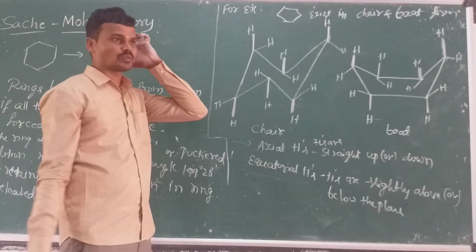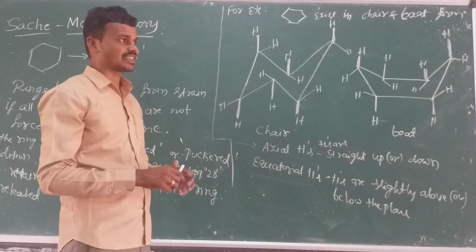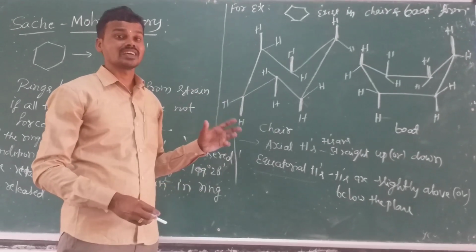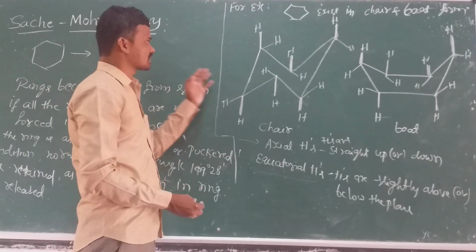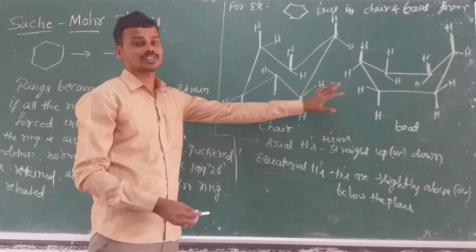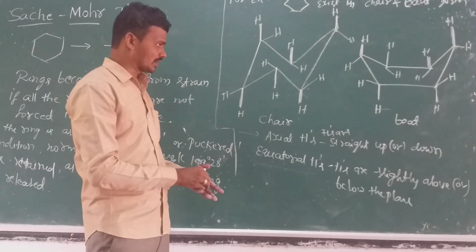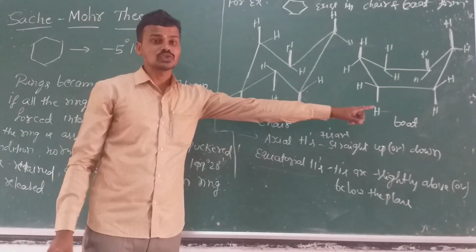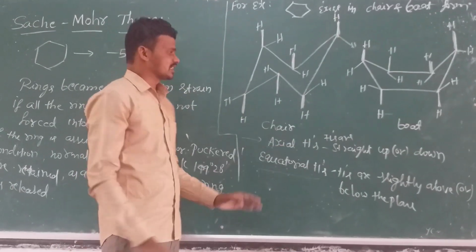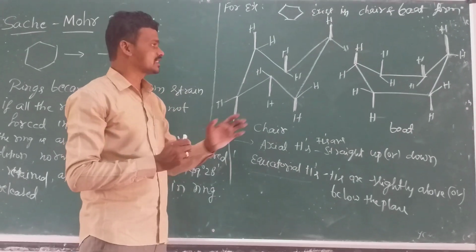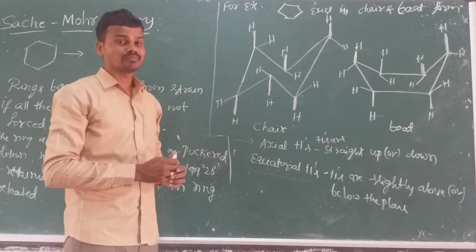Still more structures are obtained, like half boat, twist chair, twist boat, for the cyclohexane ring. But according to your syllabus, the Sachse-Mohr theory contains only two forms: chair form and boat form. Between these two, the chair form is most stable compared to the boat form.